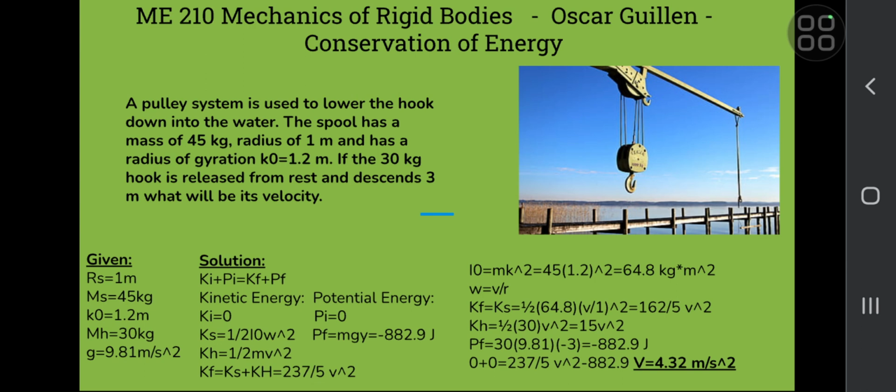And then for the final potential energy, we get that it is negative 882.9 joules. And so when we plug what we have into the conservation of energy equation, initial kinetic energy and initial potential energy will just end up being 0. And then final kinetic energy would be 237 over 5 times velocity squared, plus negative 882.9 for the final potential energy.